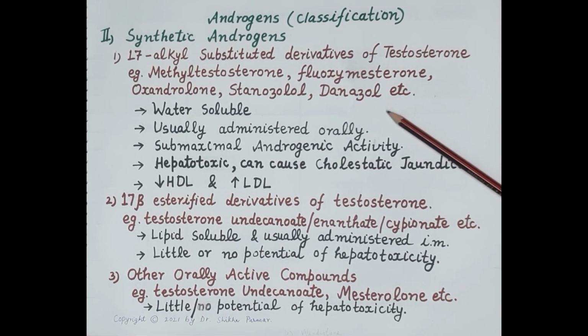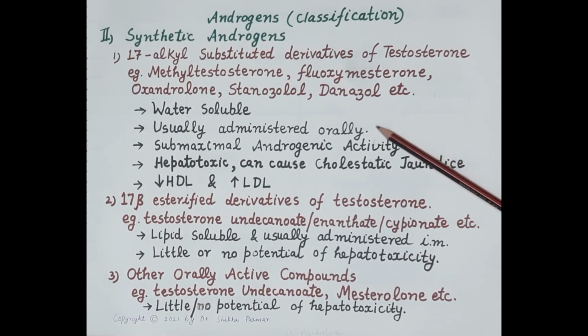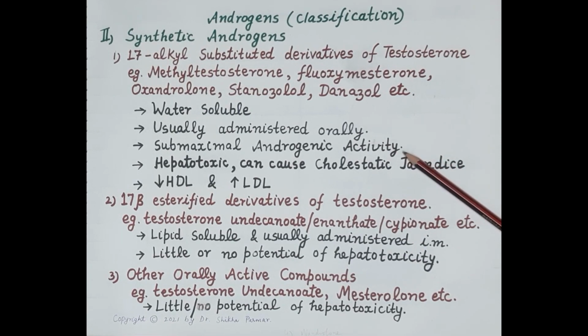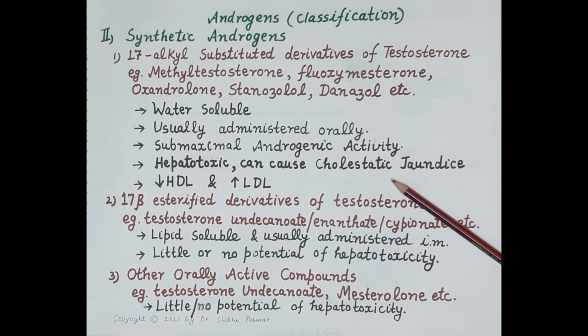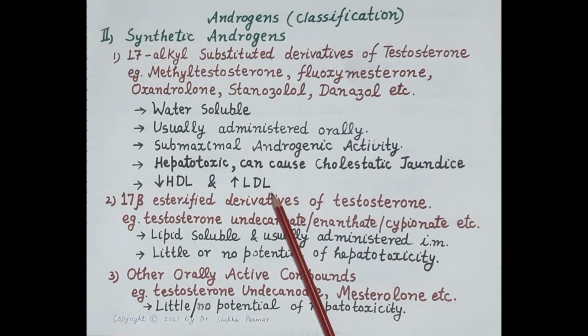Now, these alkylated androgens are water soluble and thus they are administered orally. And these are less androgenic than testosterone, and thus they exhibit sub-androgenic activity. Now, the main disadvantage of these derivatives is this, that they are hepatotoxic and they can cause cholestatic jaundice. Now, apart from this, alkylated androgens, when they are given in large amount, they may reduce serum HDL, that is high density lipoprotein, and increase LDL, and therefore they are not suitable for cardiac patients.